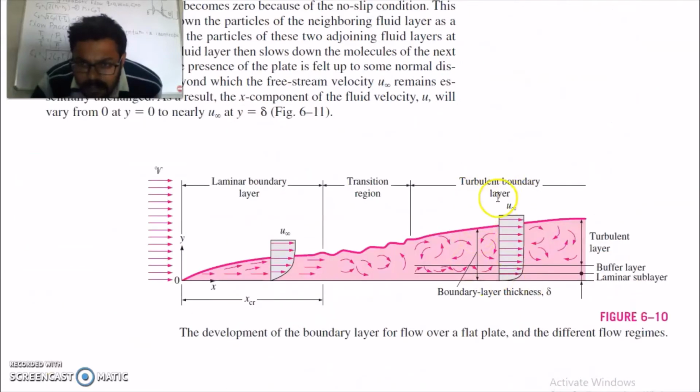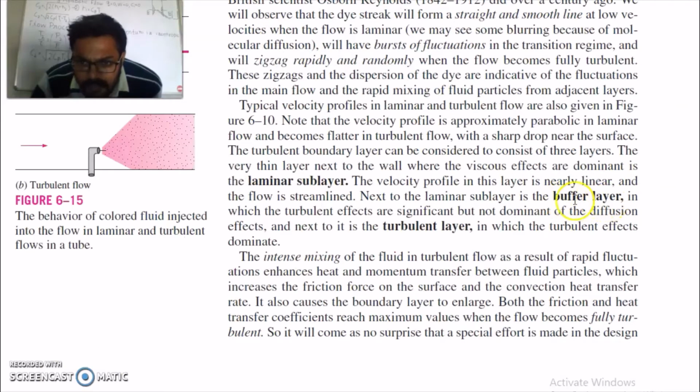So within the turbulent boundary layer, this is your laminar sublayer where viscous factors are dominant. Then you have the buffer layer, and then you have the turbulent layer. In the buffer layer, turbulent effects are significant but not dominant over the diffusion effects. And the turbulent layer, in which the turbulent effects are dominant, is the third layer.